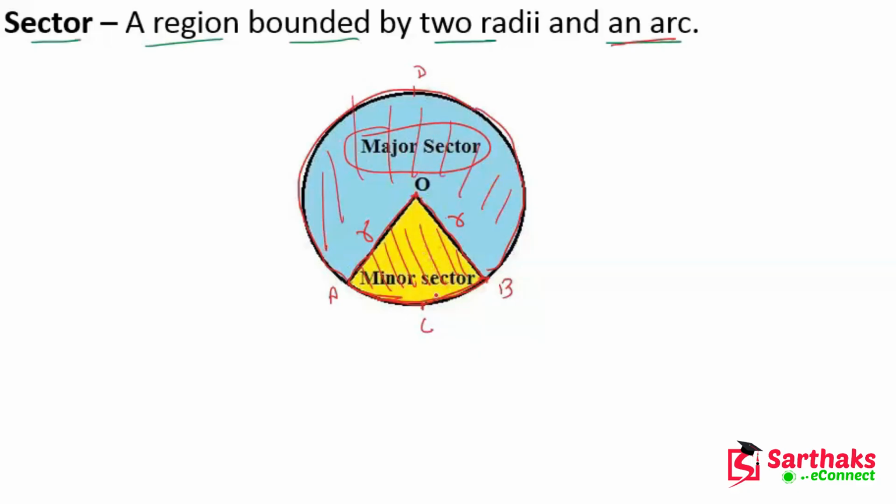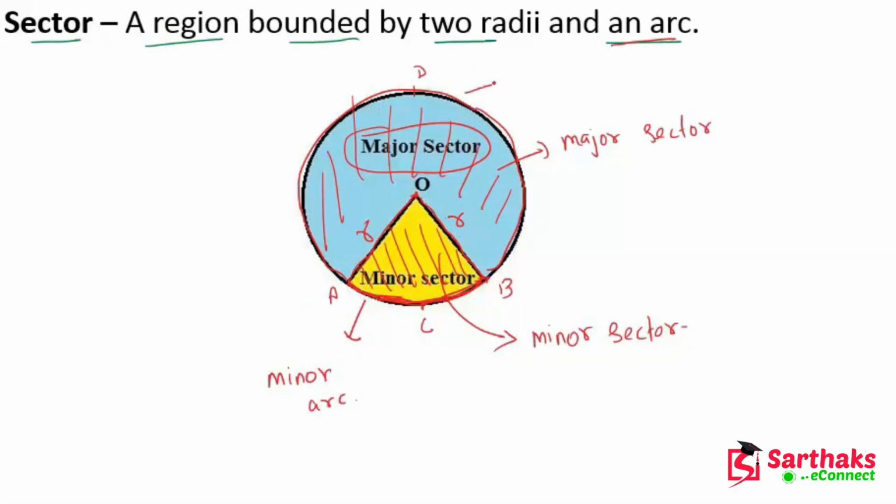This region is the minor sector, and the above region is the major sector. And this arc ACB is the minor arc, and the major arc means arc ADB is the major arc.